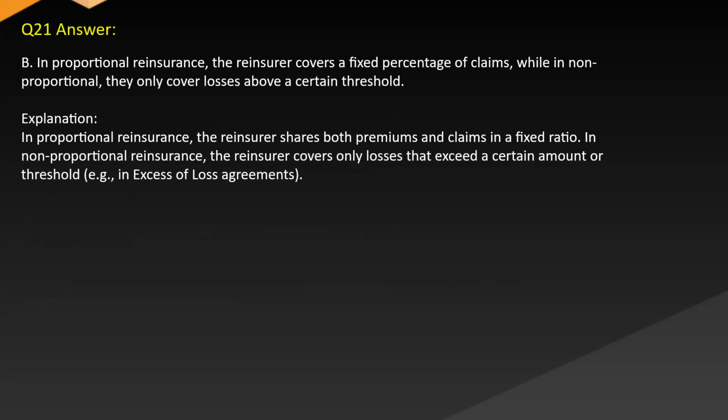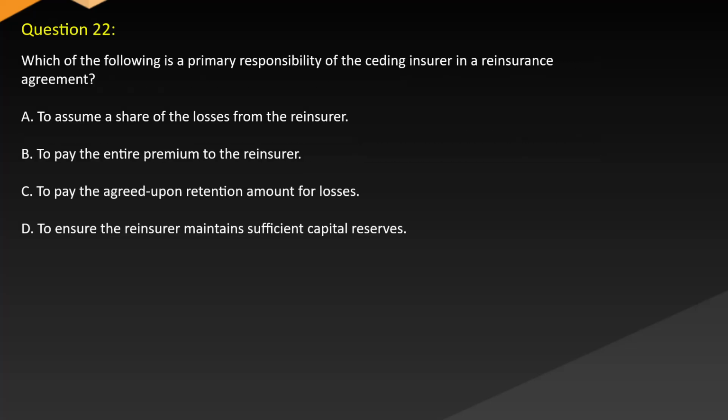Answer B. In proportional reinsurance, the reinsurer covers a fixed percentage of claims, while in non-proportional, they only cover losses above a certain threshold. Explanation. In proportional reinsurance, the reinsurer shares both premiums and claims in a fixed ratio. In non-proportional reinsurance, the reinsurer covers only losses that exceed a certain amount or threshold, e.g. in excessive loss agreements.